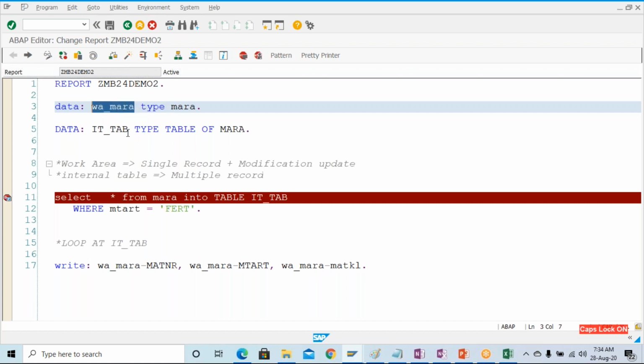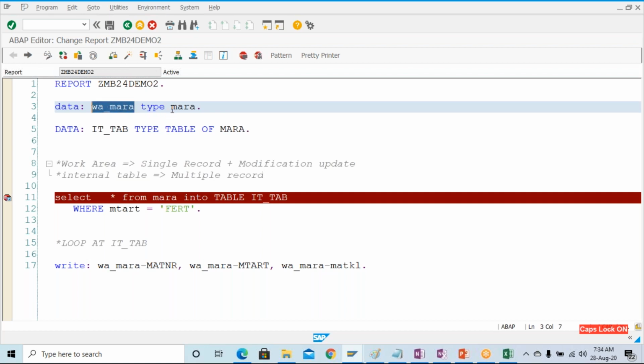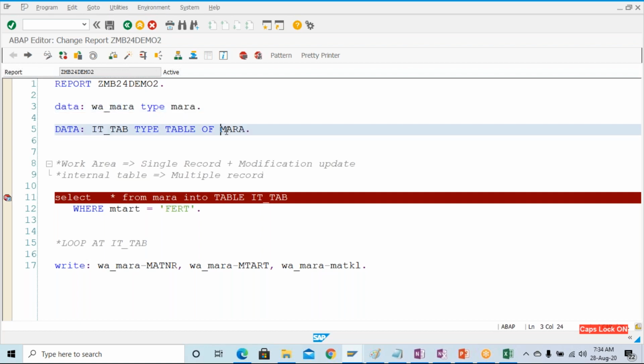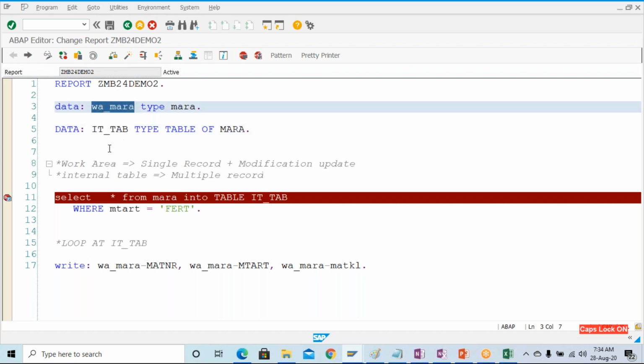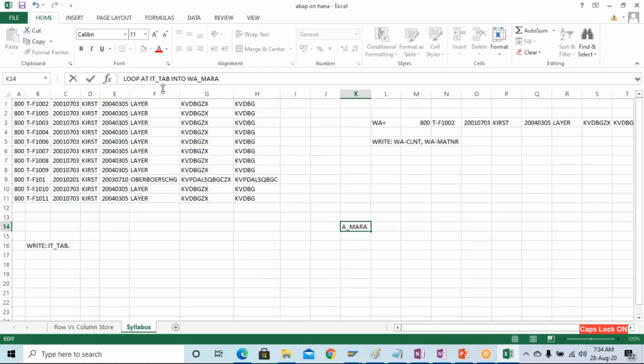For the internal table we use the syntax type table of. The reference for both is the same, Mara. So the type is compatible for both, and we don't have to bother about it.